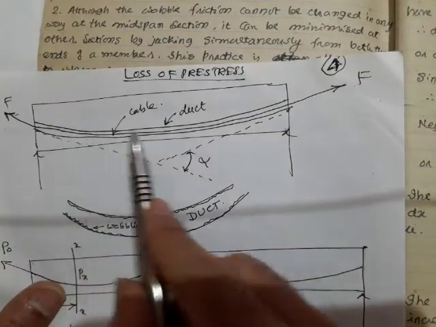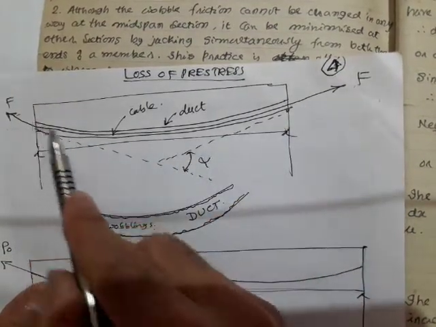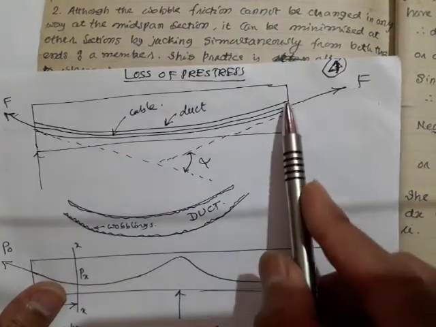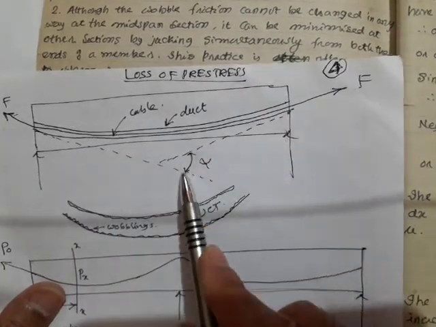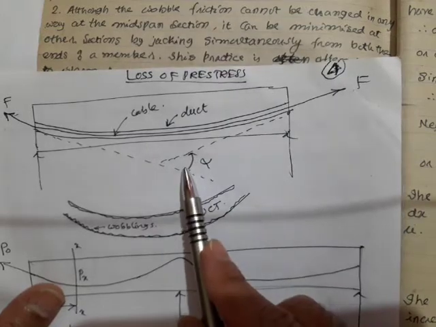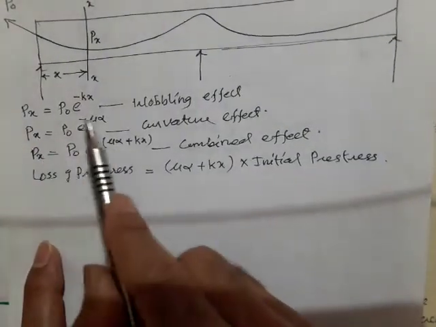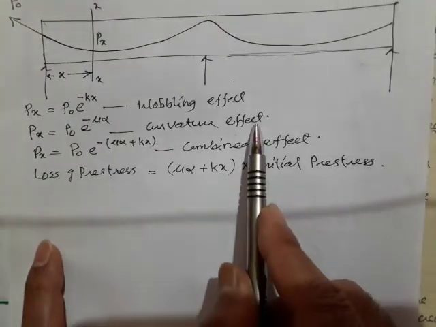Suppose this is the cable which has been laid with some curvature. I am going to draw the tangent here, and this is your alpha, the total change in the angle. So this equation will give me the curvature effect.